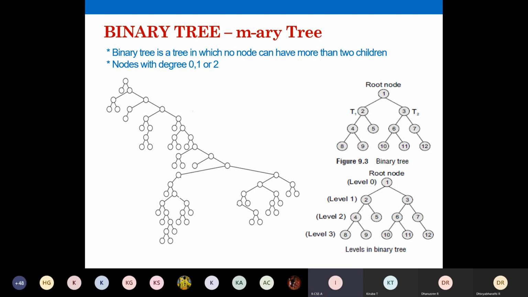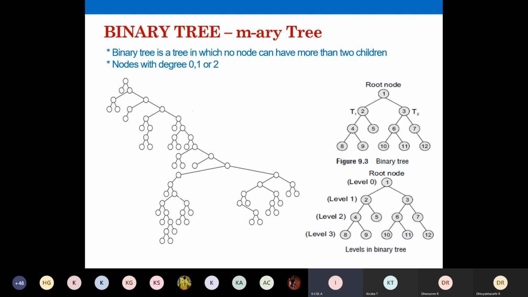At most 2 children means 0 children, or 1 child, or 2 children. It is called as at most. So you can define a binary tree as a tree in which no node can have more than 2 children. A node can have 0 children. For example, leaf nodes will not have a child at all. Or a node can have 1 child. For example, in the first tree, 7 has only 1 child called 12.